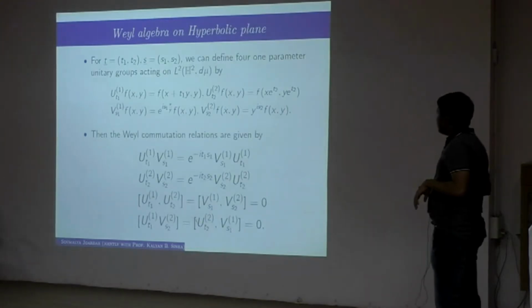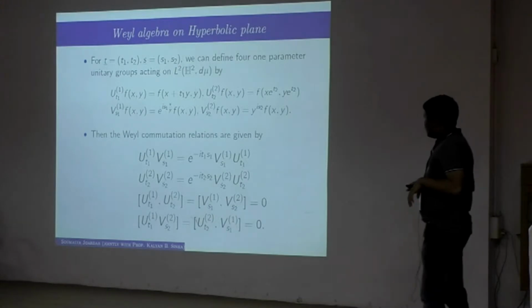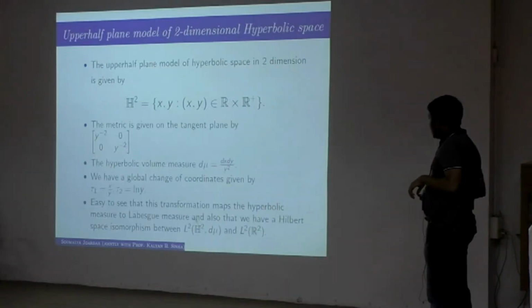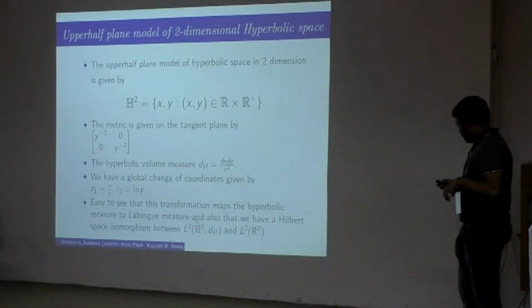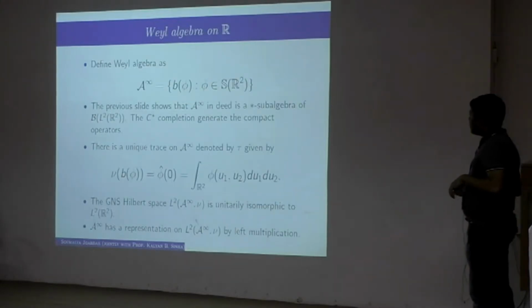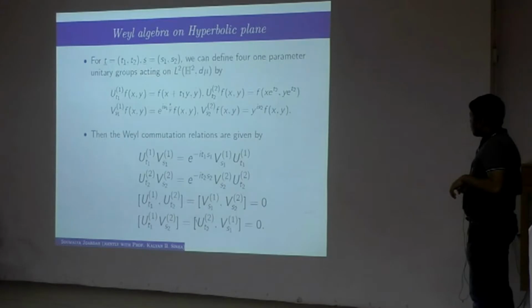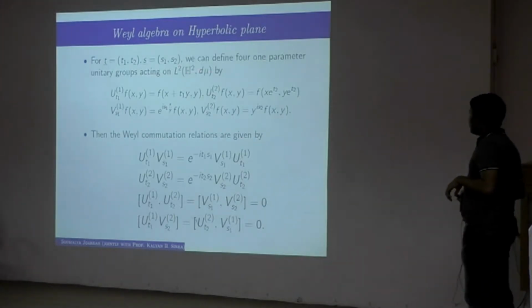Okay. Now, what is the Weyl algebra on the hyperbolic plane? Once you have the unitary operator which maps L2(H2, dμ) to L2(R2), you can pull back the whole information of R2 to this Hilbert space L2(H2, dμ).